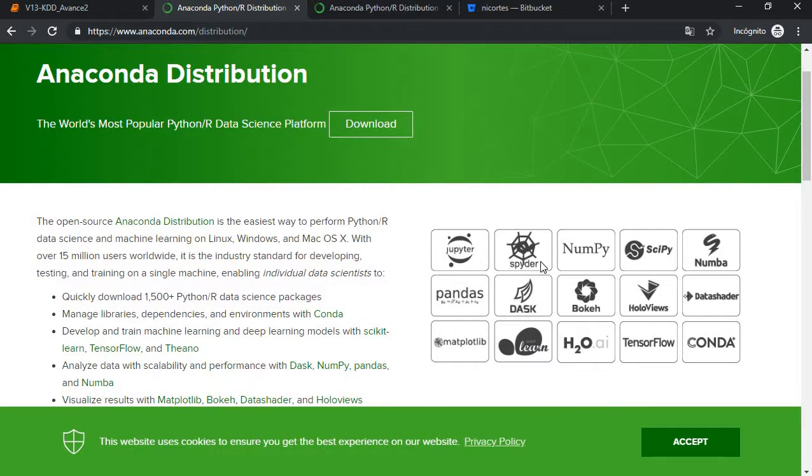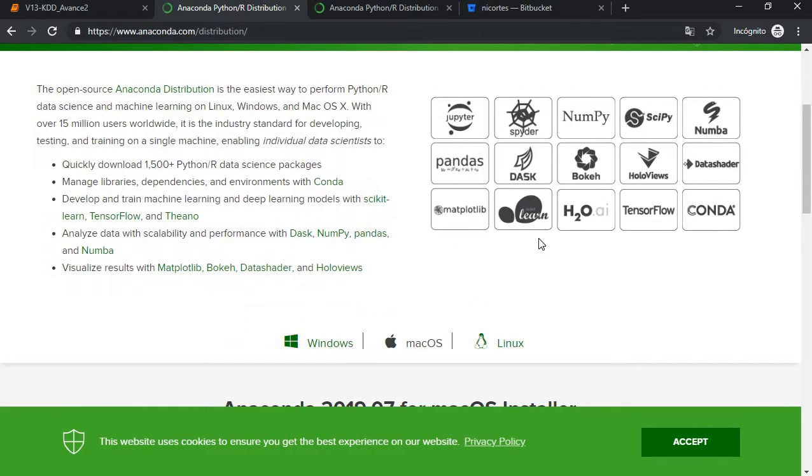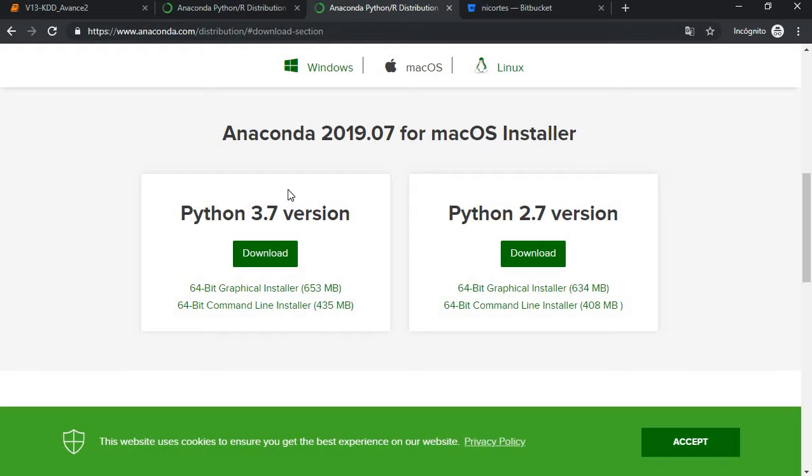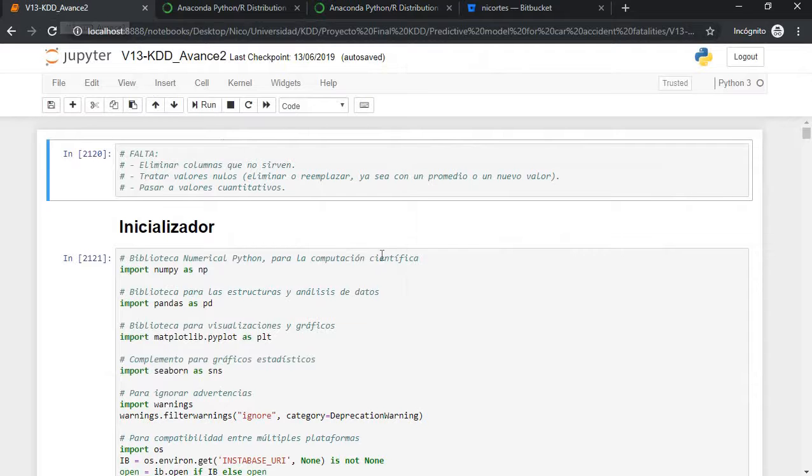It includes Jupyter, the Spyder library, I think, NumPy, Pandas, Matplotlib, TensorFlow. I use all of these. Well, not all of these, some of them. I use some of these to develop this project. I installed the Python 3.7 version, and I'll show you what we did.